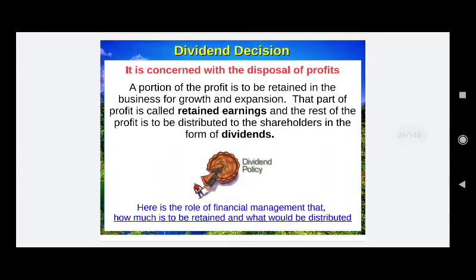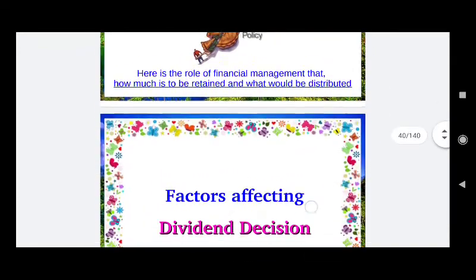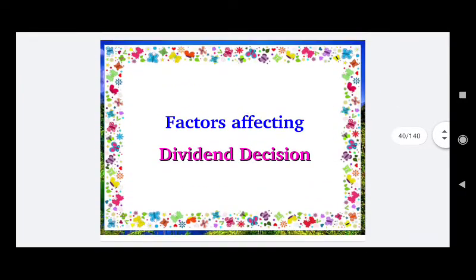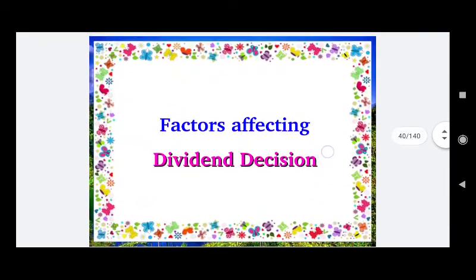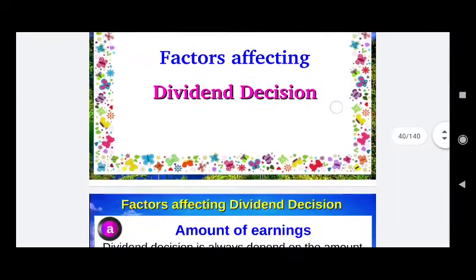Dividend decision is concerned with the disposal of profit. A portion of the profit is to be retained in the business for growth and expansion, and the part of the profit that is retained in the business is called retained earnings. The rest of the profit is distributed to the shareholders in the form of dividends. Here is the role of financial management: how much is to be retained and how much should be distributed. There are several factors which must be considered before deciding how much dividend should be distributed and how much of the profit should be retained in the business for further expansion.